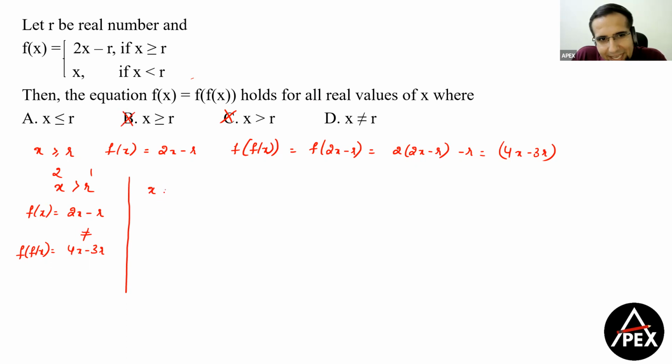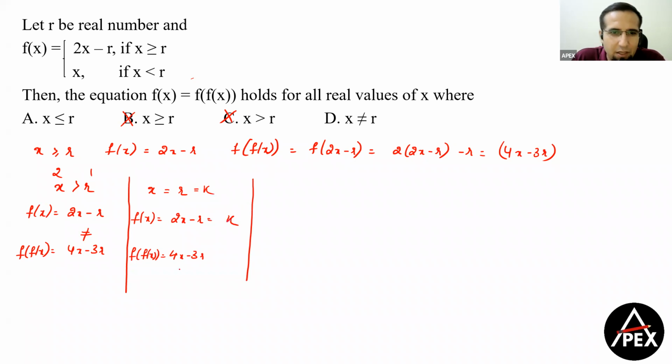Now, second case, let's take x is equal to r. If x is equal to r, let's say we are replacing that by a value called k, or you can replace by a number called 1. So what is f of x here, guys? f of x is equal to 2x minus r, and f of f of x is equal to 4x minus 3r. Let's replace x is equal to r is equal to k. So this becomes 2k minus k, which is k. And this becomes 4k minus 3k, which is k. So this is equal. That means x is equal to r is working. Now let's take the third case where x is less than r.